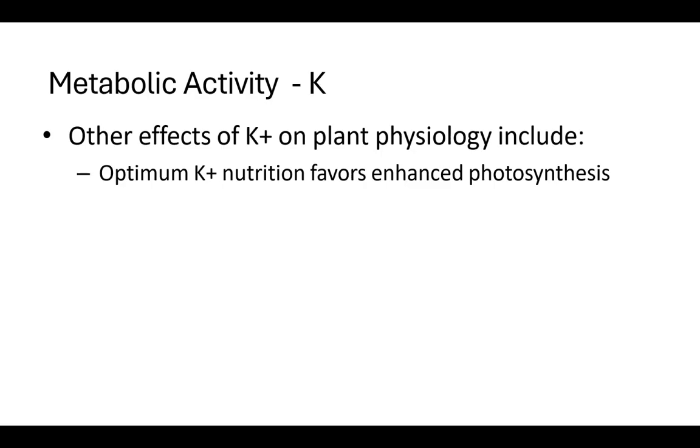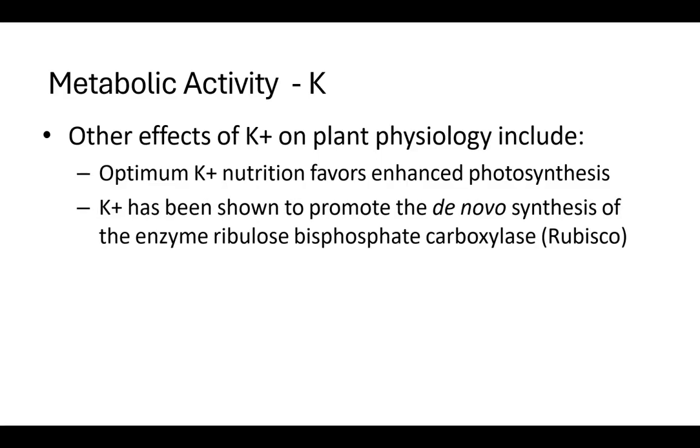Other effects of potassium on plant physiology include that optimum potassium nutrition favors enhanced photosynthesis. Remember, anytime you're dealing with photosynthesis, part of photosynthesis is looking at ion potentials across membranes in order to be able to generate ATP. Potassium will help out with this. Potassium has been shown to promote the de novo synthesis of the enzyme ribulose bisphosphate carboxylase, Rubisco. Therefore, it is extremely important in photosynthesis.